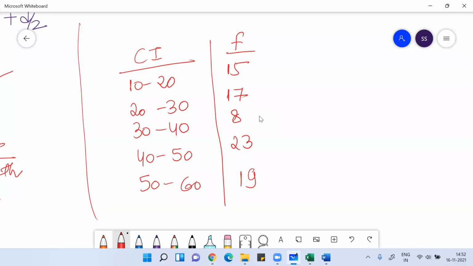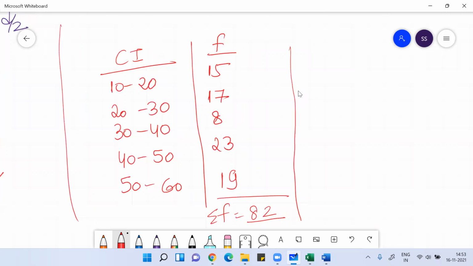Suppose this is the class interval and this is your frequency. If I find the total sum of frequency, it will be 82. Simply, I just made up one question.